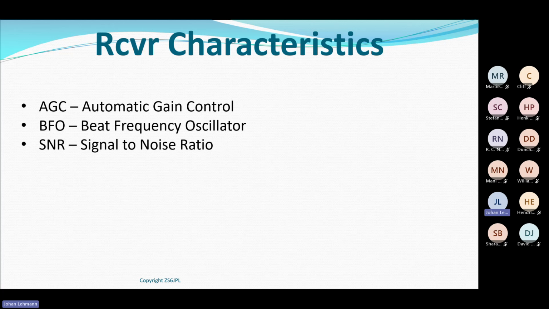Okay. Beat frequency oscillator, BFO. Why does that exist? If we look at a CW signal, I'm turning the carrier on and off, da-da, da-da, as I'm sending the Morse code symbols. I'm turning the transmitter on and off.